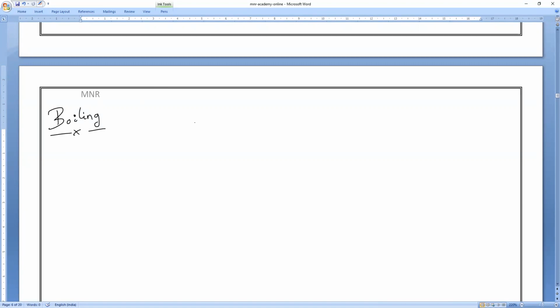Understand? So we know melting. What do you mean by melting, Mr. Kishore? Melting means converting from solid state into liquid state by heating. In the same way, boiling means, all of you remember, the change of liquid state into what state? Liquid into gaseous state or vapor state on heating.